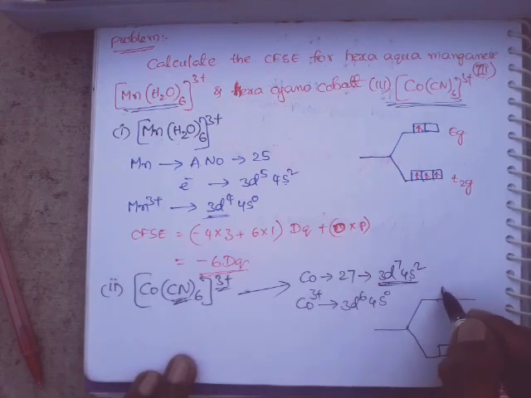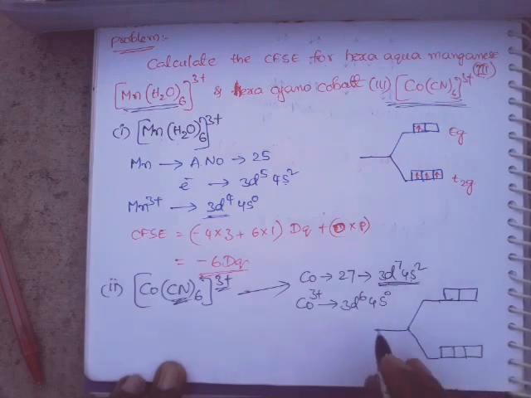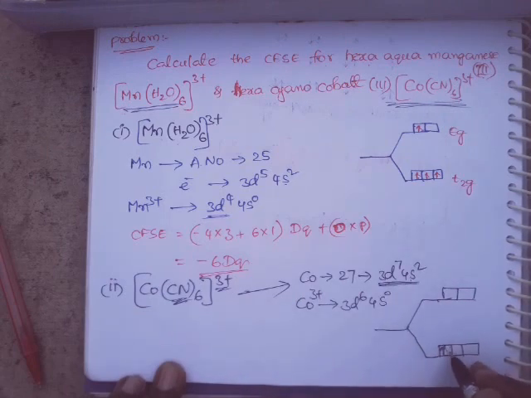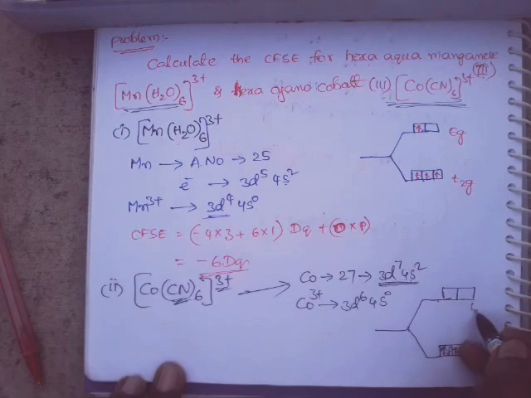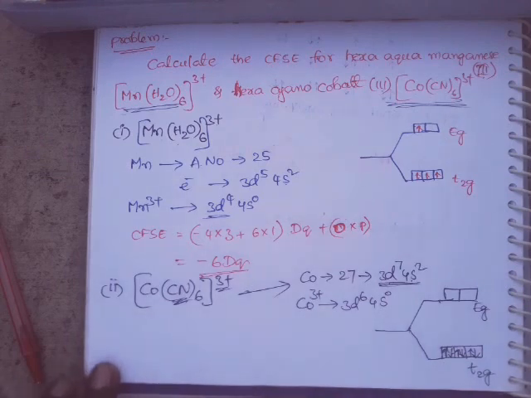After that, if any electron remains, it goes to the eg set of orbitals. So d6 means 1, 2, 3. Pairing energy is less, so pairing takes place. There is no electron in the eg set of orbitals. All 6 electrons are present in the t2g orbitals.